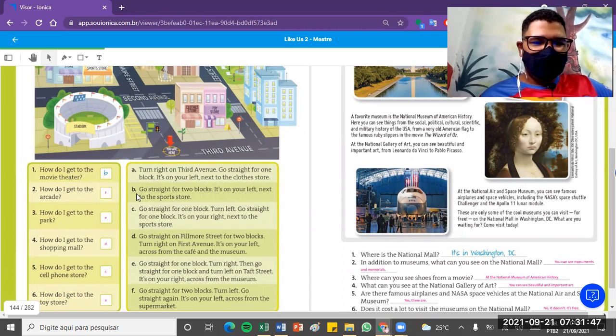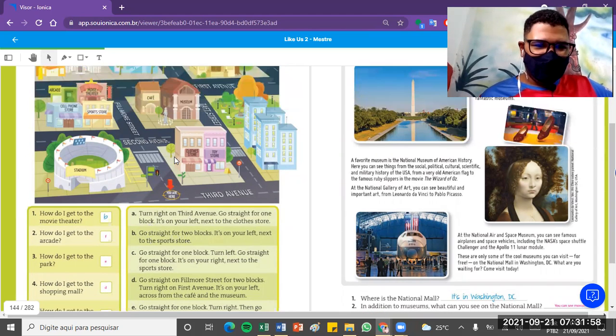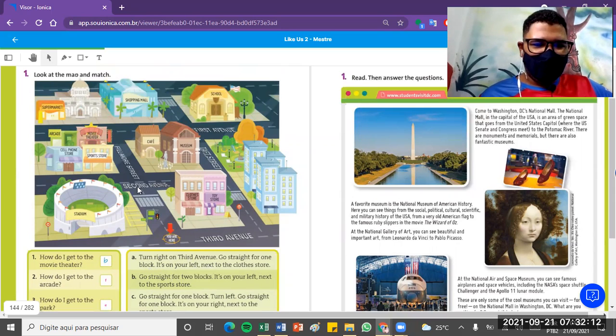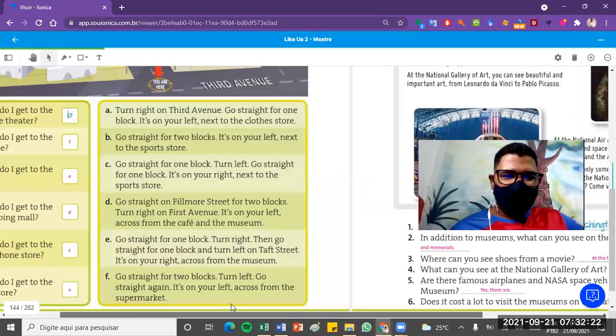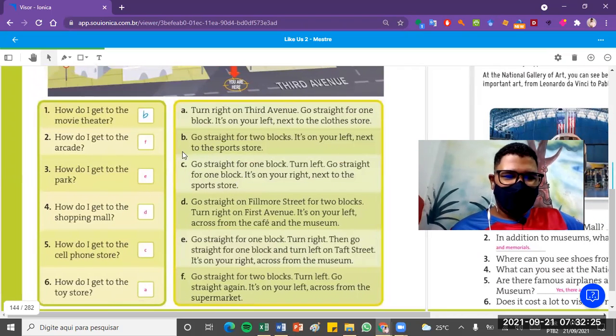Actually, sentence B. So you are here, to go to the movie theater you have to go straight for 2 blocks, and the movie theater will be on your left, okay? See, go straight for 2 blocks, and the movie theater will be on your left. Can you guys see it? Então, você segue em frente por 2 blocos e o cinema estará à sua esquerda.